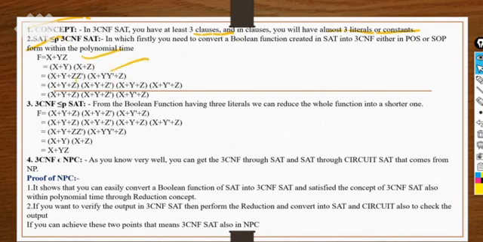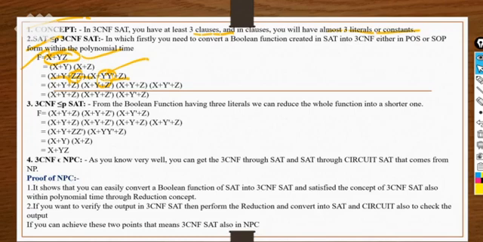I'm just reducing here with the help of some Boolean properties that we know already. Z bar will give you the output as 0 itself. So if you are adding 0 somewhere, it will give the same result as the expression y here. Same thing I'm doing here, because this is not the standard form actually.